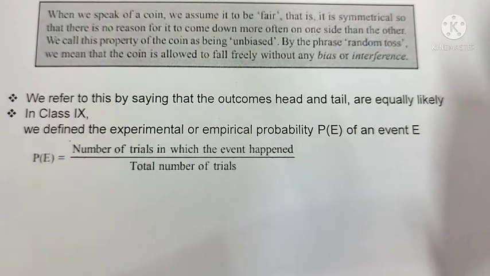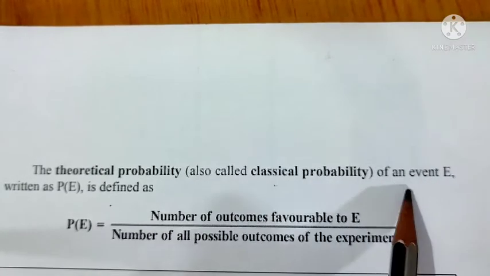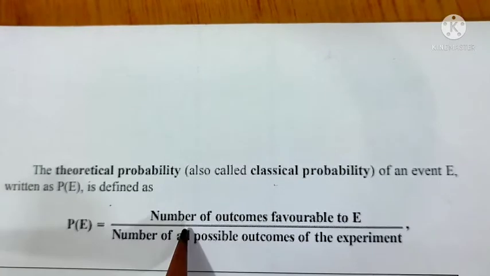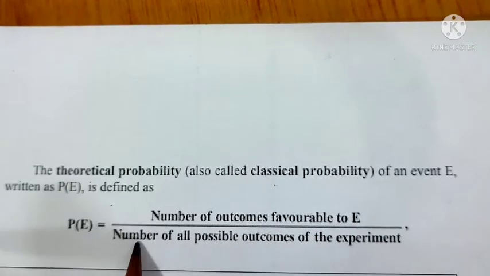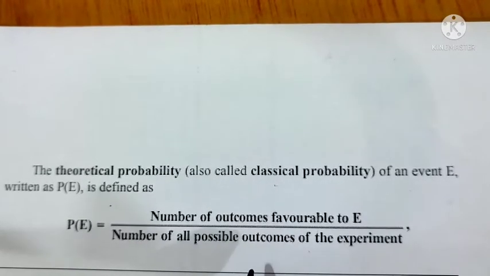The next topic, ours this year, is theoretical probability or classical probability. Theoretical probability, also called classical probability, of an event E is written as P of E and defined as P of E equal to the number of outcomes favorable to E divided by the number of all possible outcomes of the experiment. Last year it was the number of trials in which the event happened. It has the same meaning: the number of outcomes favorable to E, and the number of all possible outcomes, which means the total number of trials in last year's formula.